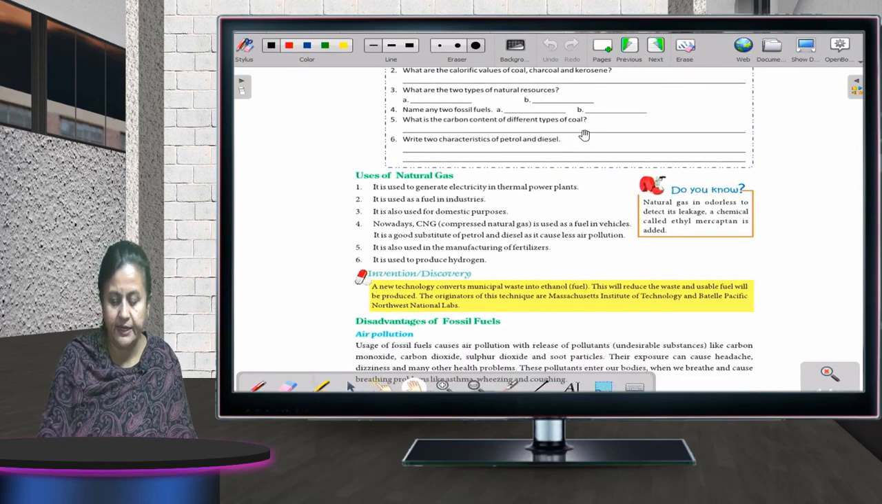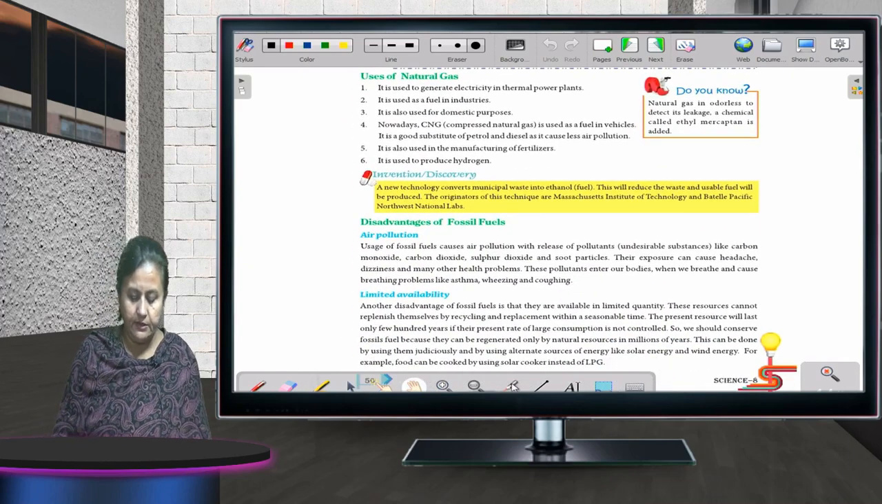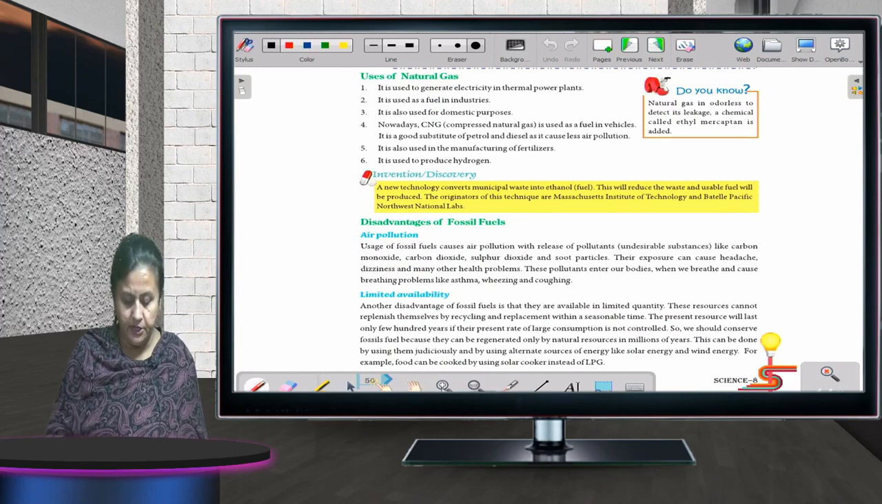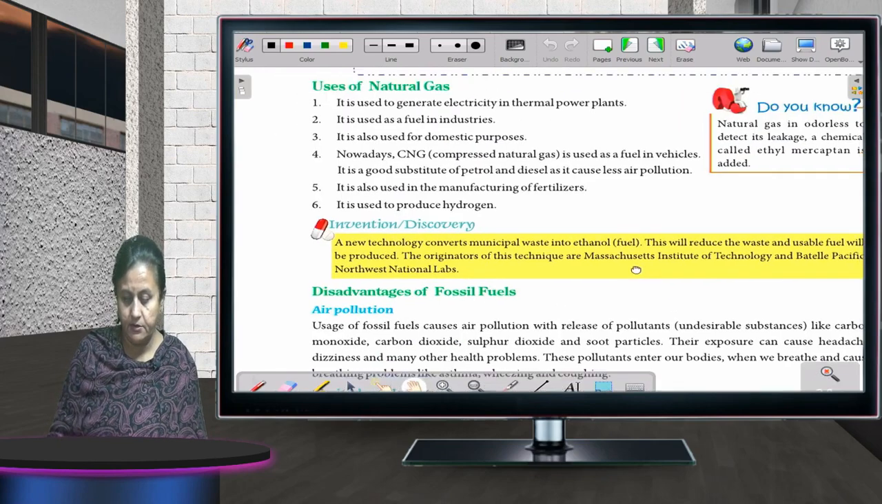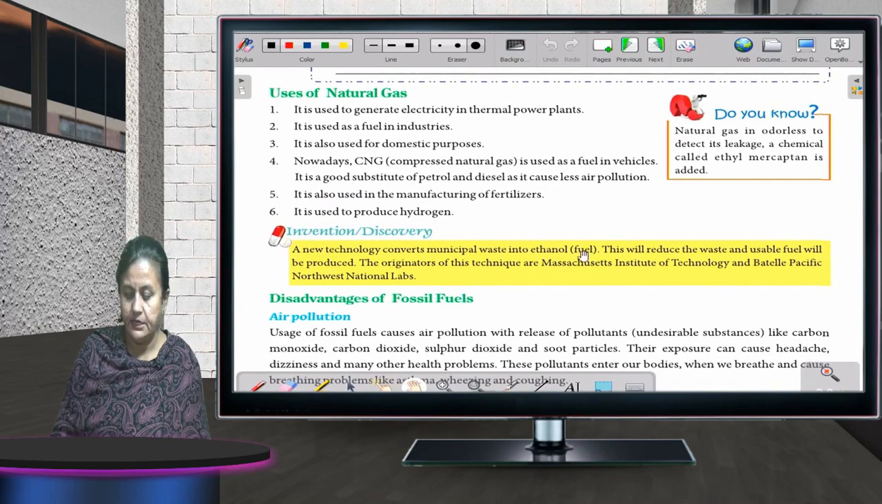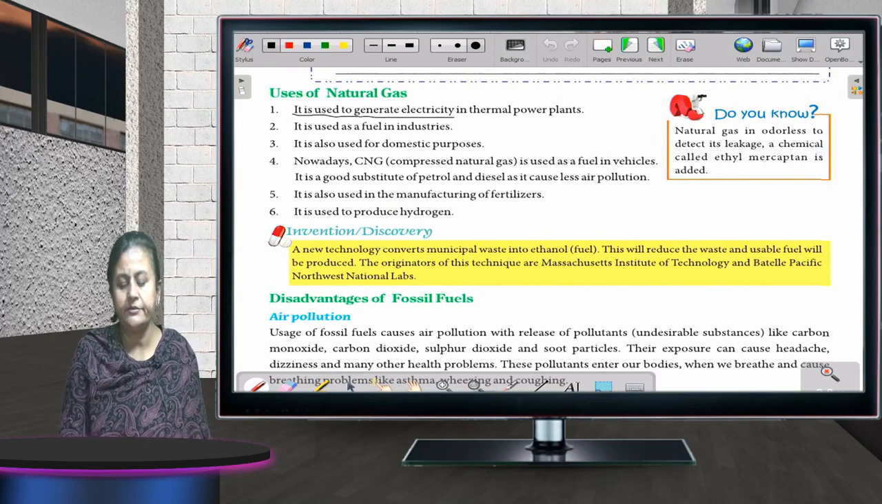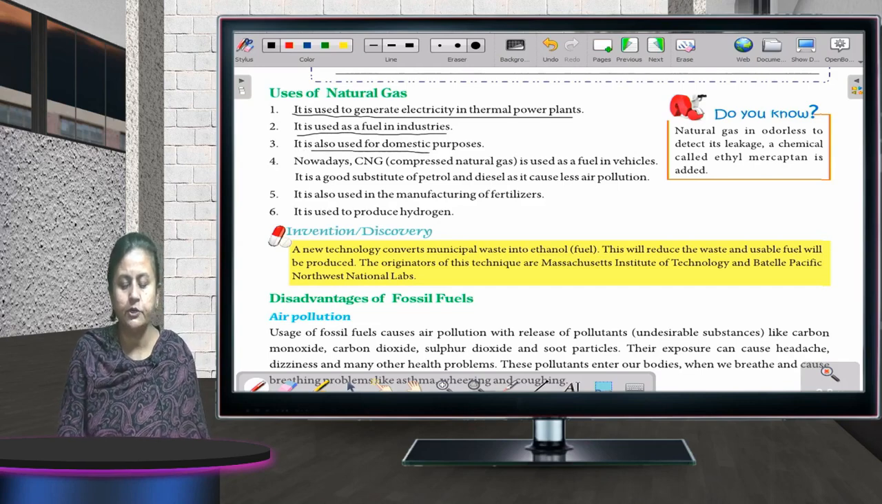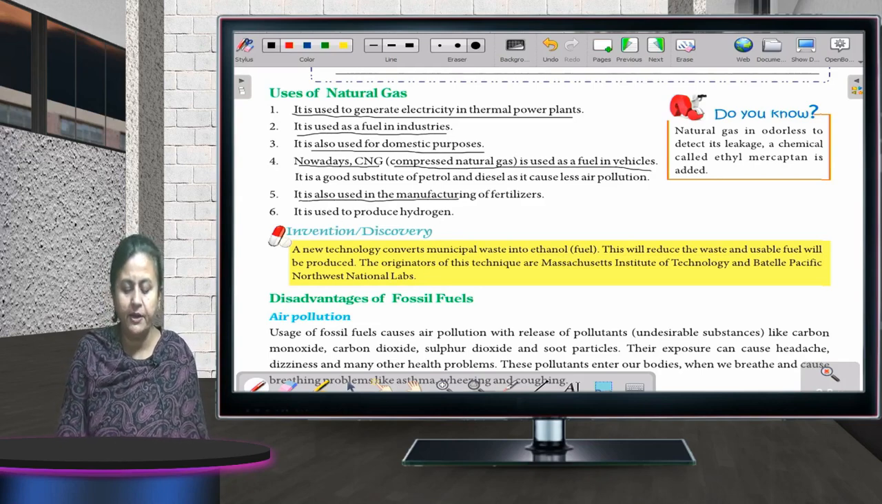Uses of natural gas. Can you all see on your screens? Natural gas is used to generate electricity in thermal power plants. It is used as a fuel in industries. It is also used for domestic purposes. Nowadays, CNG, that is compressed natural gas, is used as a fuel in vehicles. It is used in manufacturing of fertilizers, and it is also used to produce hydrogen.